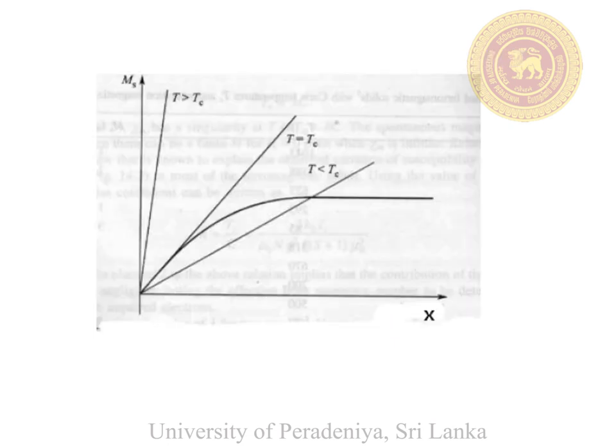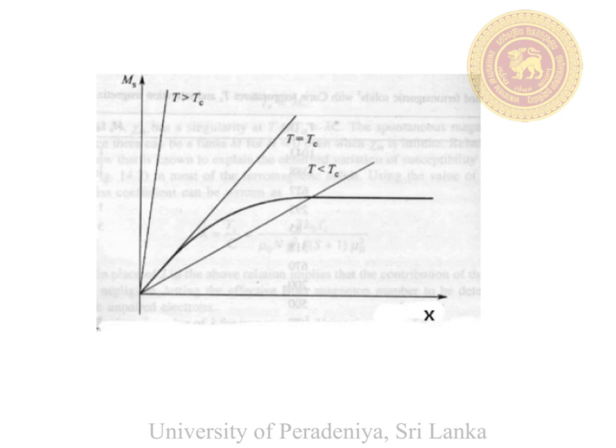According to equation number 1, the graph between capital M and x is a curve. According to equation number 2, the graph between M and x is a straight line. The slope of this straight line depends on the temperature T. When the straight line intersects the curve, we can observe the spontaneous magnetization.